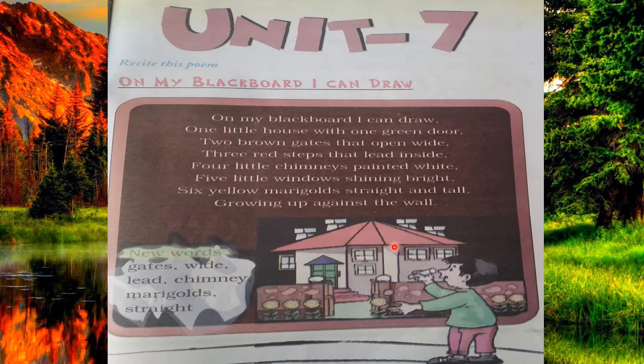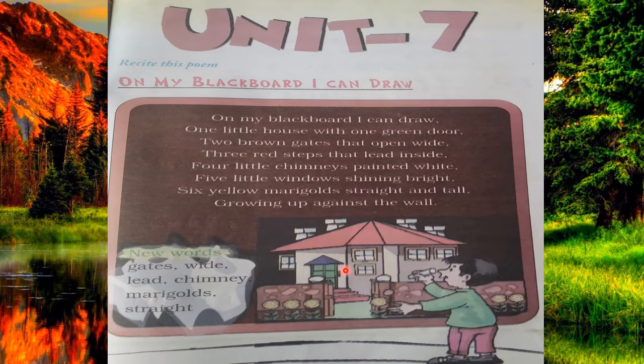Wow. So here in this poem, the boy is drawing something on his blackboard. And what does he draw? He draws a house, a beautiful, lovely house. On my blackboard, I can draw one little house with one green door. Here in this picture, he draws a little house, a very lovely house, which has one green door.